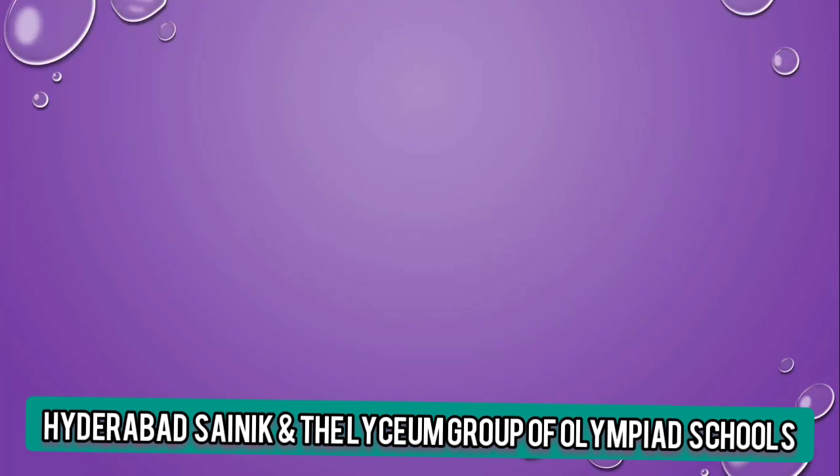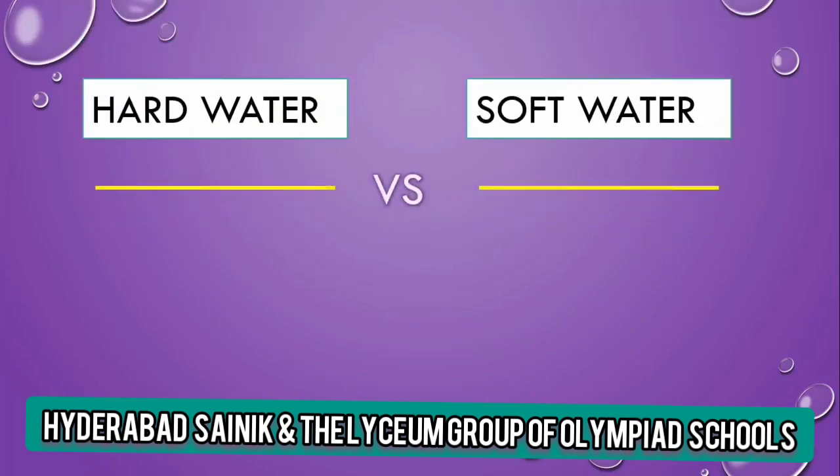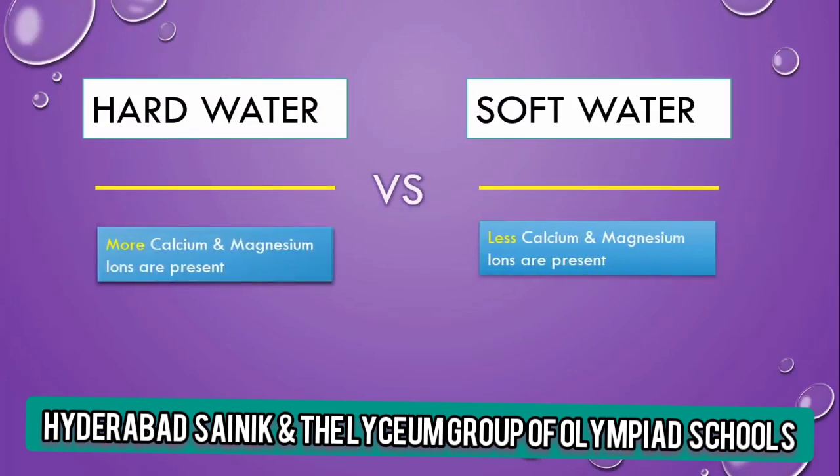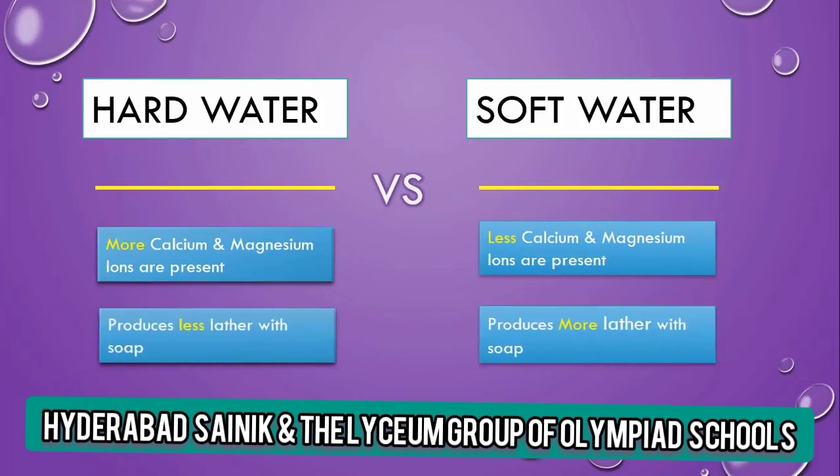Now we compare hard water versus soft water. What is the difference between them? Hard water contains more calcium and magnesium ions and produces less lather with soap, and soft water contains less calcium and magnesium ions and produces more lather with soap. When the total hardness value is greater than 60 ppm, then water is considered hard, and when the total hardness value is less than 60 ppm as CaCO3, then water is considered soft. ppm as CaCO3 means parts per million as calcium carbonate.